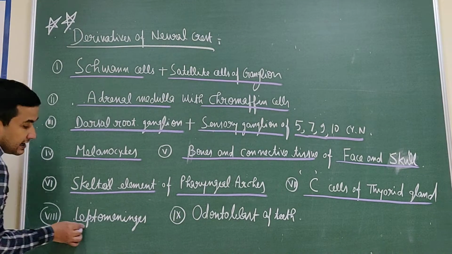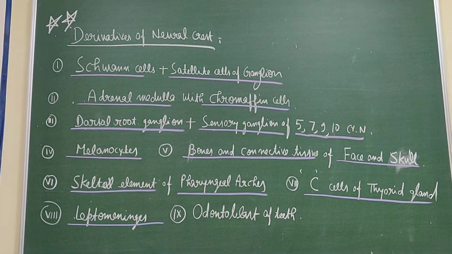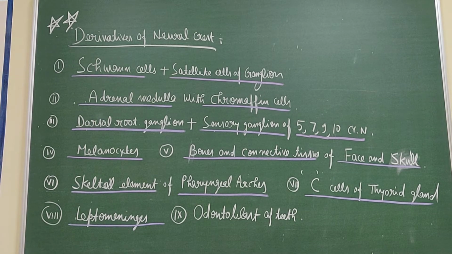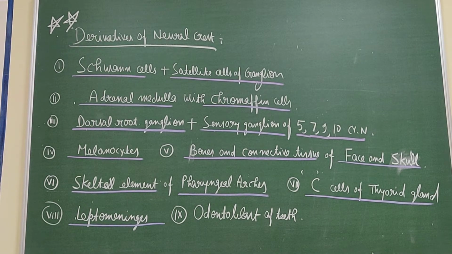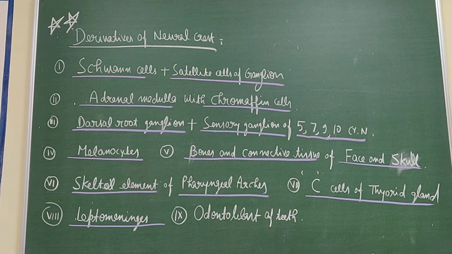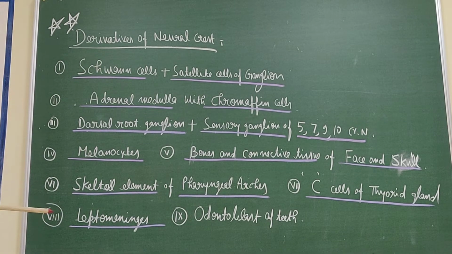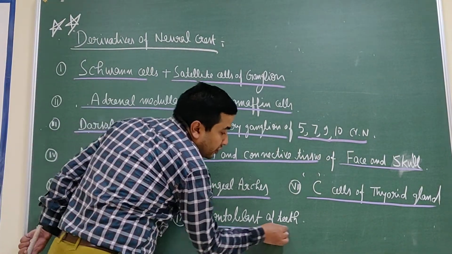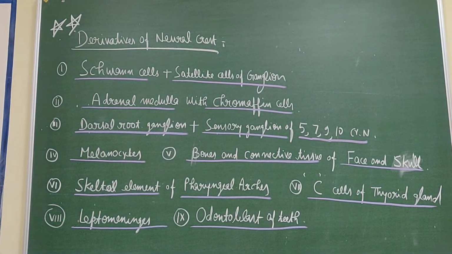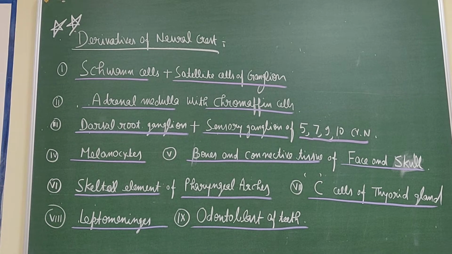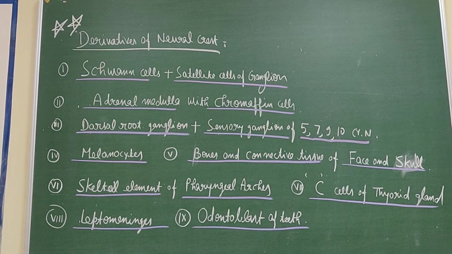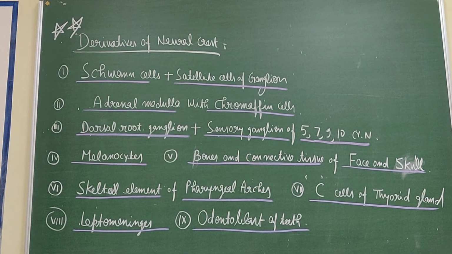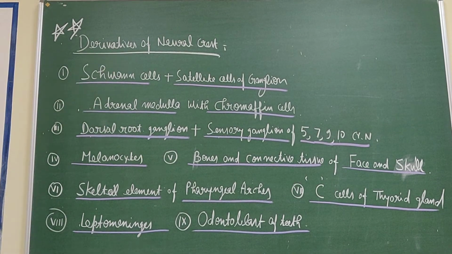Then it is the leptomeninges. The arachnoid mater and the pia mater combined are known as the leptomeninges, not the dura mater. The arachnoid and the pia mater are derived from this neural crest, and so are the odontoblasts of the developing teeth. These are the important derivatives of the neural crest.